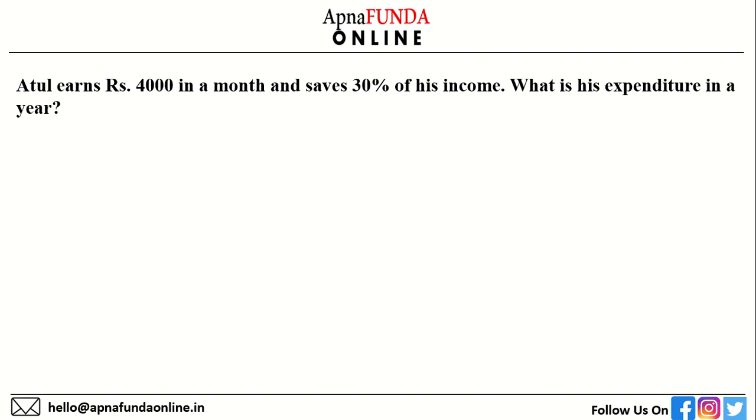Next question. Atul earns 4,000 in a month and saves 30% of his income. What is his expenditure in a year? So what is given is month and what we have to find is year. Not complicated. He earns 4,000 in a month. There is savings given, so there are expenses too. If savings is 30%, expenses are 70%.